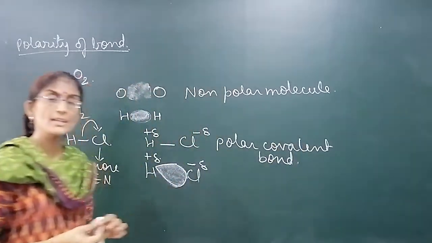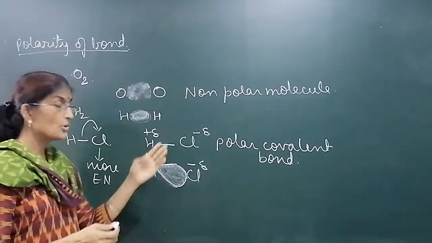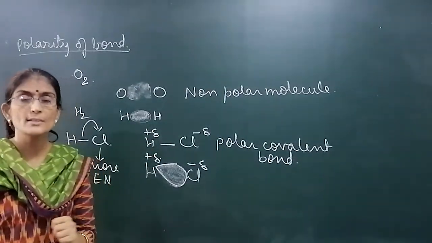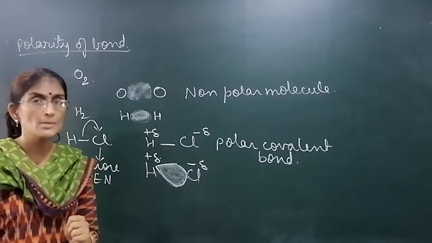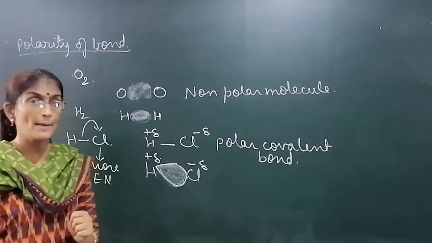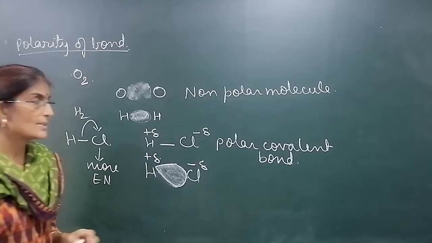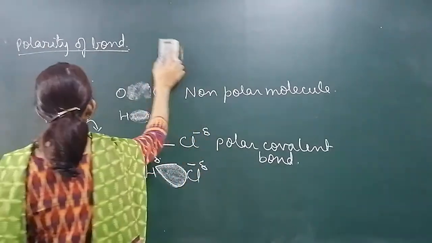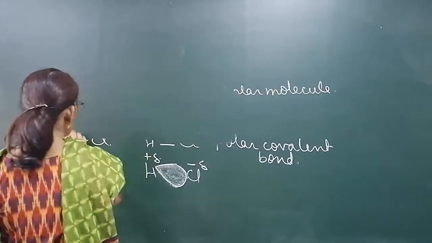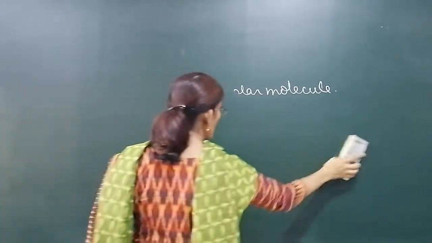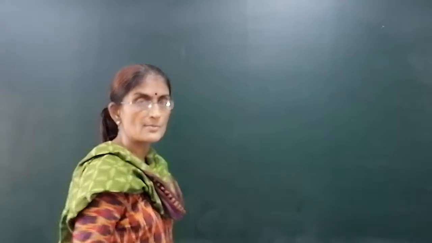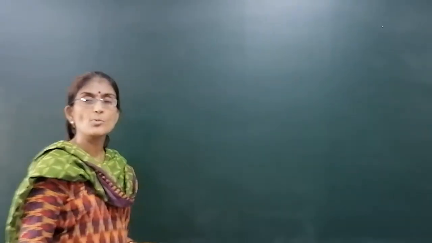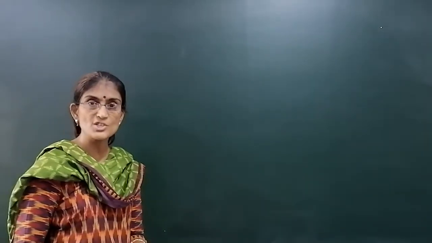Now polarization kitna hoga? How much polarity is there in the bond? That is measured by one term, and that is known as dipole moment. What is it called? Dipole moment. So we'll discuss what is dipole moment. Very important term. Every now and then teacher will tell you, this is because of the dipole moment. This bond is more polar because dipole moment is this much. So understand well what is dipole moment.